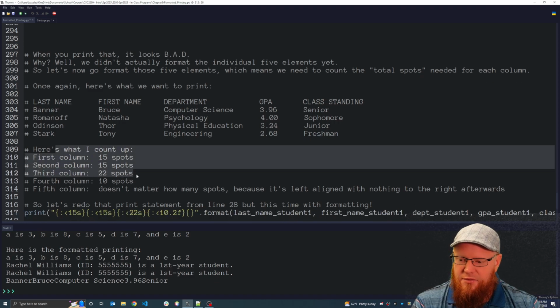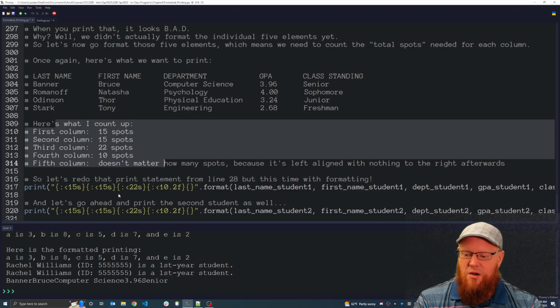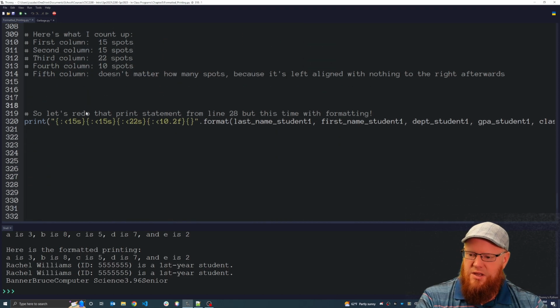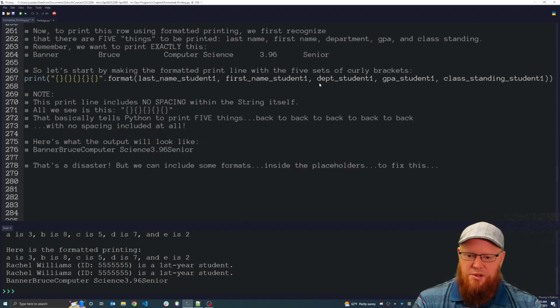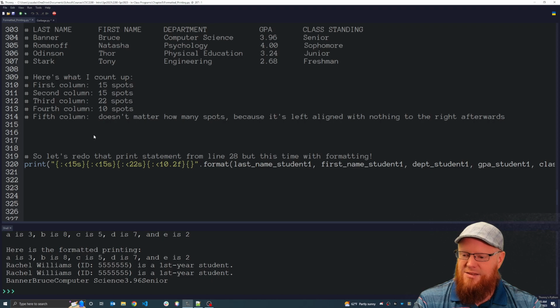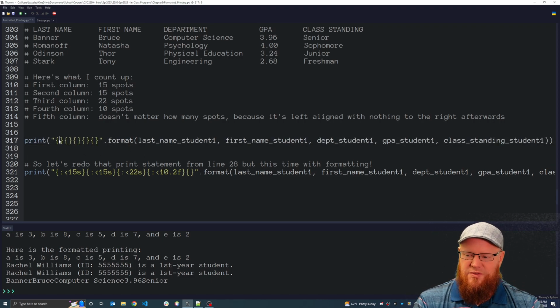So now we have the sizes of each of those columns, and look at what we can do. I want to put some space here so we can focus on this. Here's how we can redo that print statement above. We had this print statement right here. This is what we came up with. And look at how we've edited that print statement. So this is what we had, and look at what we've done.